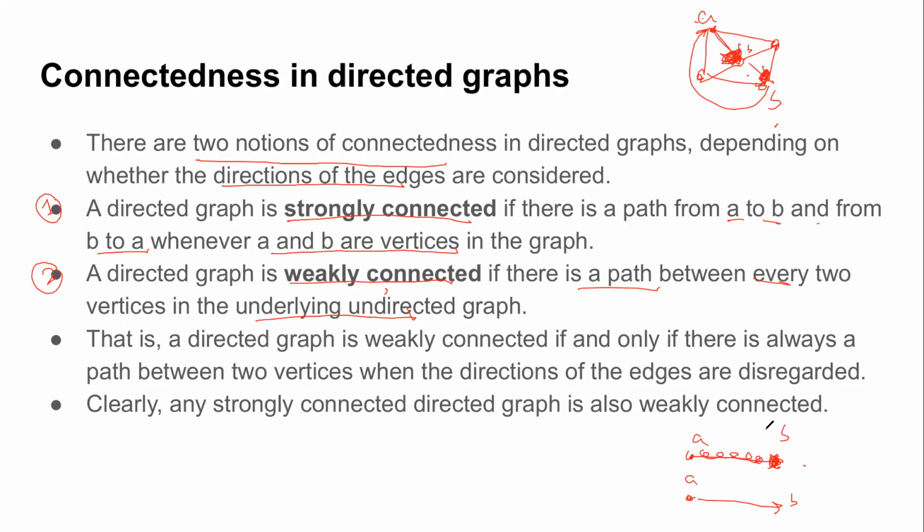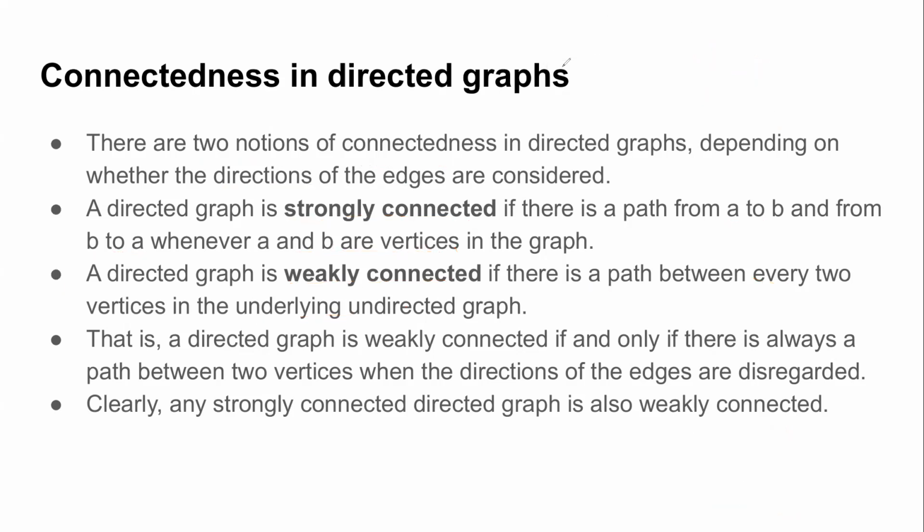So these were the two notions that were discussed for connectivity in the directed graph. First is known as the strongly connected notion, which means there is a path in both directions between all pairs of vertices. And the second one is that there is a path between every pair of vertices, assuming that we have not considered the direction.